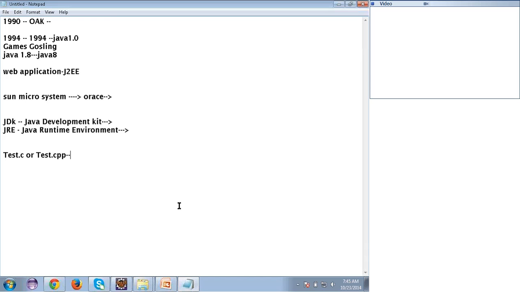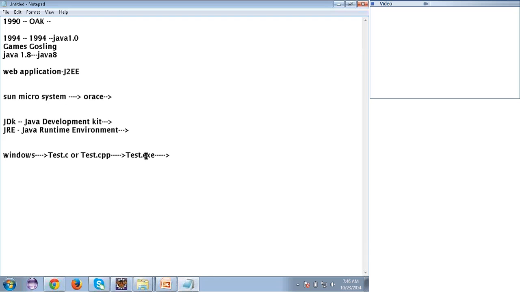I have written the program on my machine and compiled it. The C compiler will give me a test.exe file after compiling the program. Just assume I am doing this on a Windows machine. Okay, I have compiled it and I got the test.exe file.